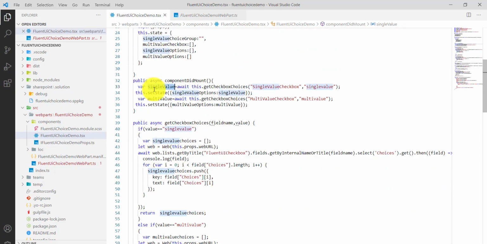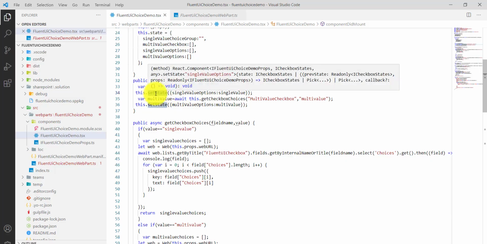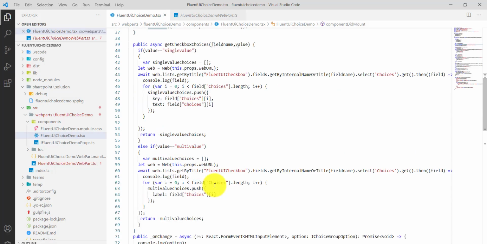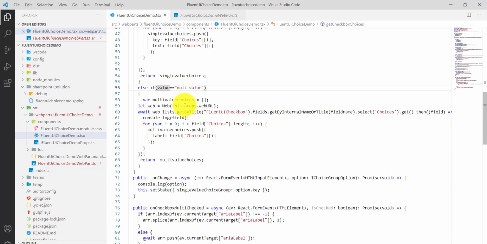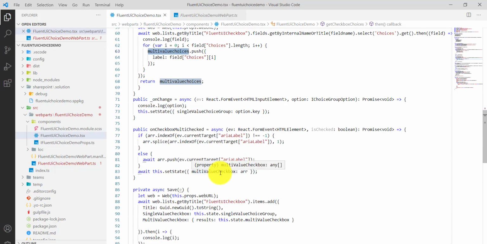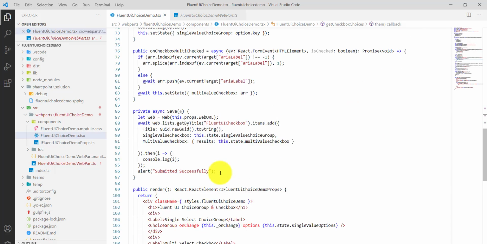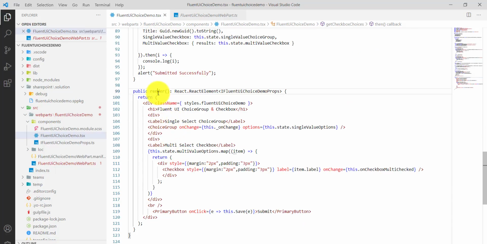When we return this array, you can see we then do the setState, so that the state will change. We do the same thing for the multi-value, where we get the same choices, and here we add them into this multi-choice, which is also simply an array. Once you have this, the data will bind, and then we'll do one submit. Also let me show you this on the render method.